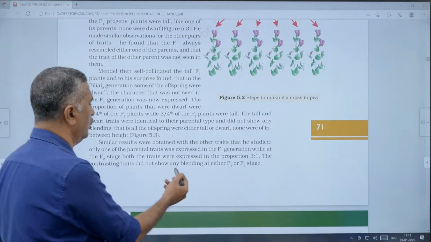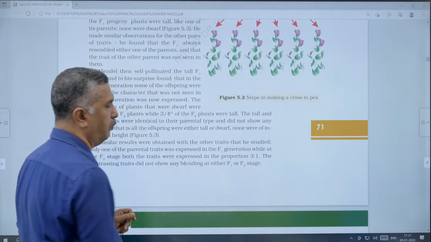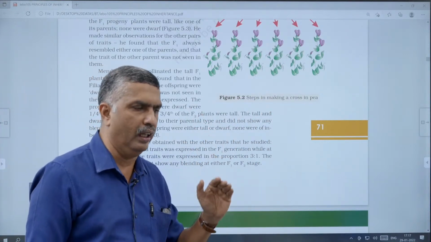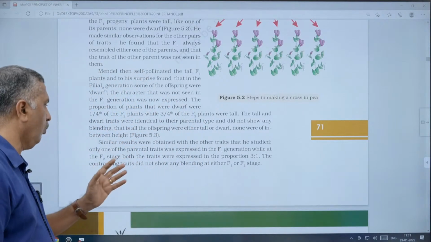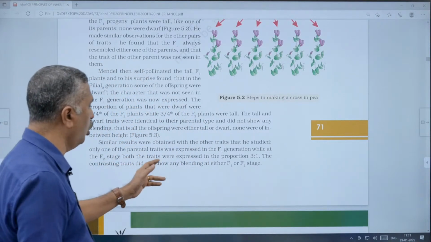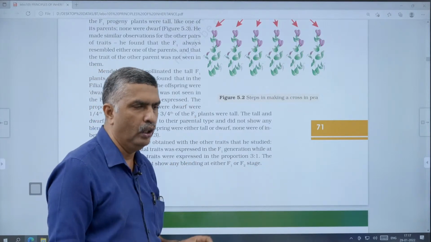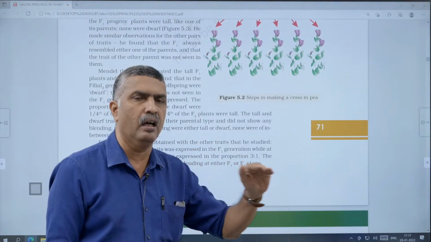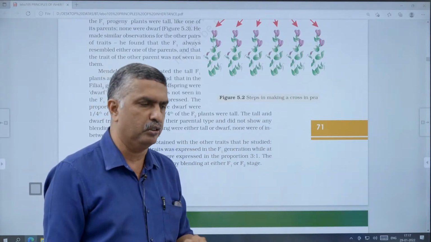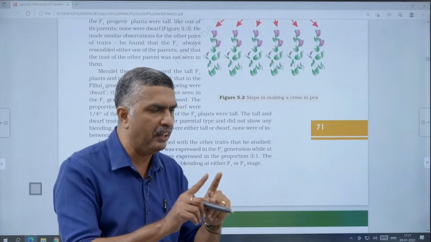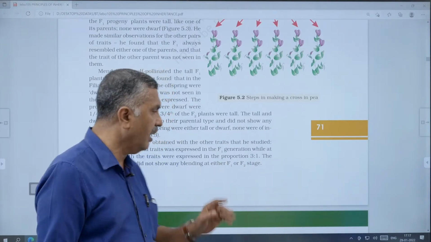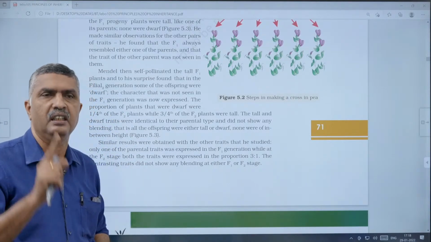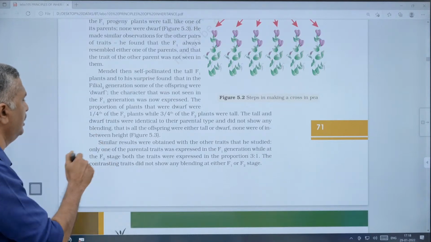And the contrasting traits did not show any blending at either F1 or F2. In F1, all of them are tall, similar to one of the parental types, that is, the parental phenotype. In F2 also you get both tall and dwarf, with the same phenotypic expression as both parental types. None were in between, and there was no blending or mixing of characters. That is about the monohybrid cross, the study of a single gene interaction.